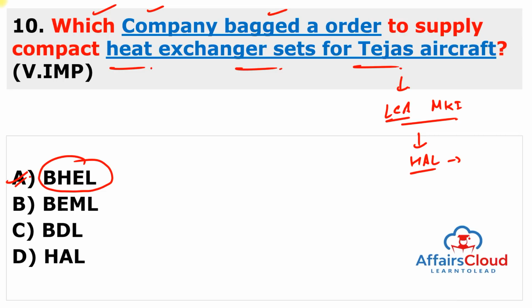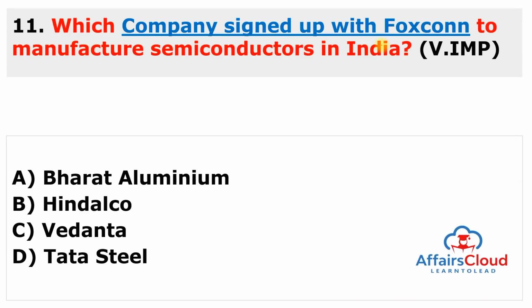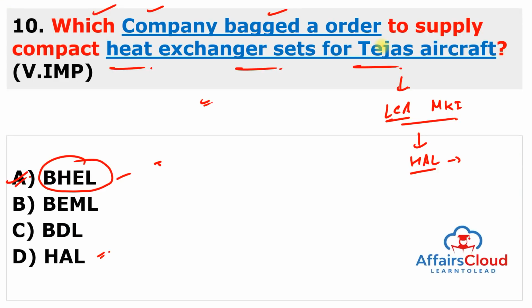So Bharat Heavy Electricals Ltd has received an order from Hindustan Aeronautics Ltd to manufacture, assemble, test and supply compact heat exchanger sets for its 83 LCA Tejas Mk1 aircraft. So you can see here, BHEL bags order to supply compact heat exchanger sets for the Tejas aircraft, but the Tejas aircraft will be manufactured by Hindustan Aeronautics Ltd. And BHEL is also currently working with the DRDO, Defence Research and Development Organisation, for the development of an air cycle machine based liquid cooling system for the LCA or Light Combat Aircraft Mk2. So you can also remember that the manufacturing will be done by HAL, but this heat exchanger will be developed by Bharat Heavy Electricals Ltd.